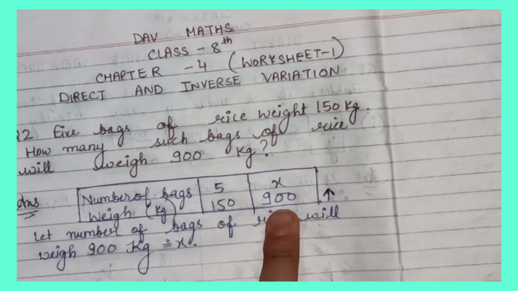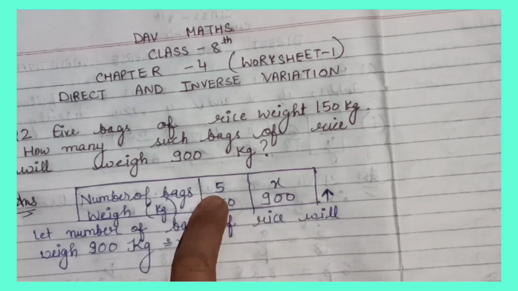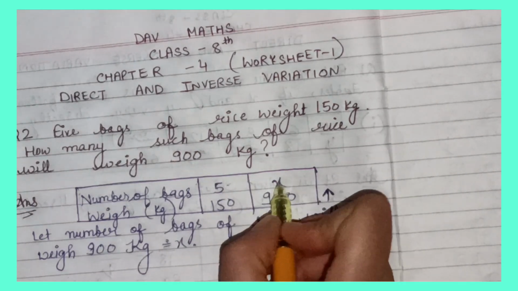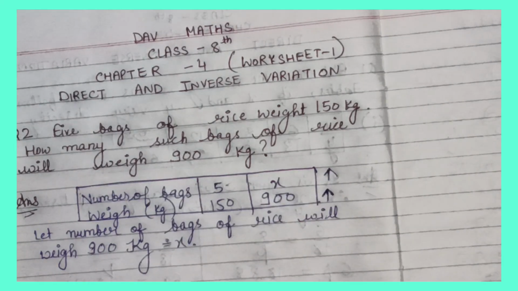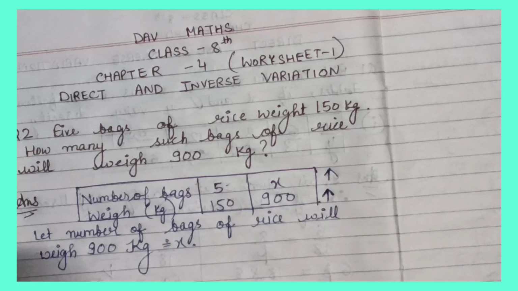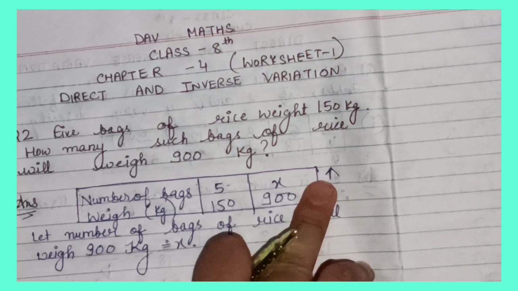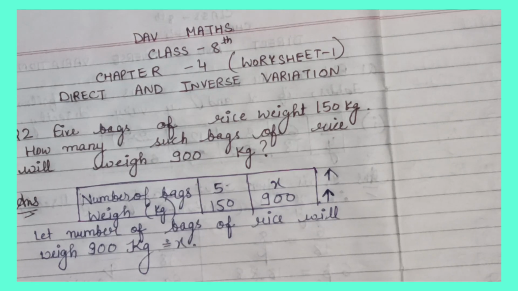So here the weight is 900. It means that x is bigger than this 5. So if x is bigger than 5, it is also in the increasing order. Both are increasing. If both are increasing or both are decreasing, it is a case of direct variation. Here both quantities are increasing, so it is a case of direct variation.